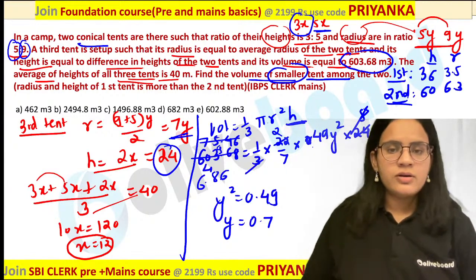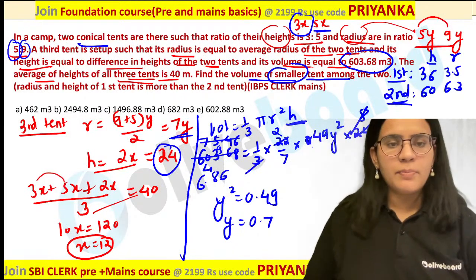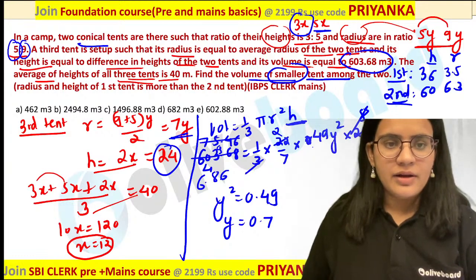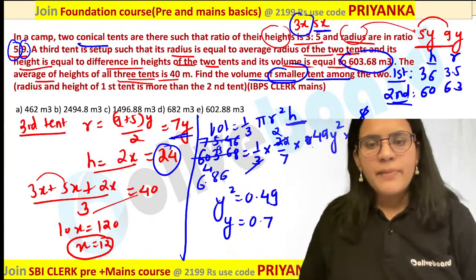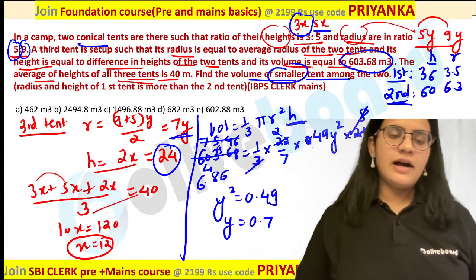Any one of you? So the first one is going to be the smaller value over here. You are perfectly correct. The first one is going to be the smaller value over here. I hope all of you are getting it. So based on that, I want all of you to try this question and tell me the value over here.